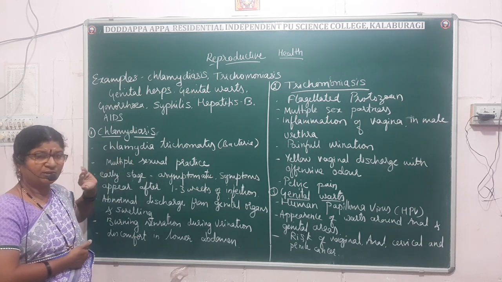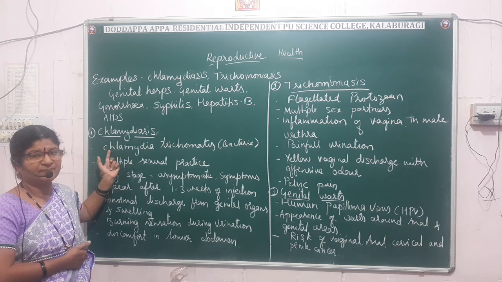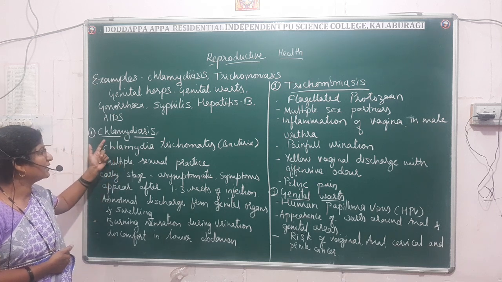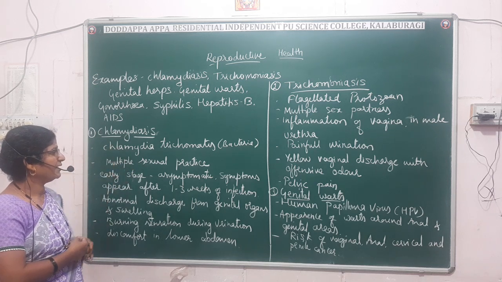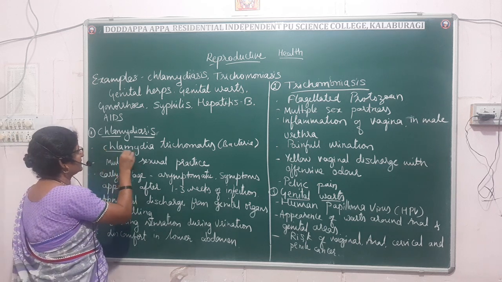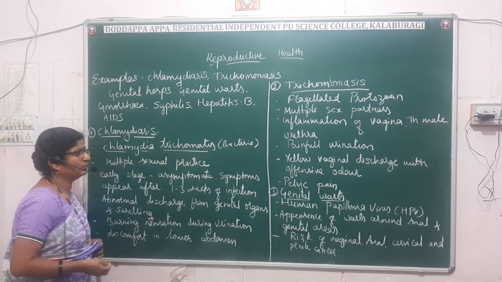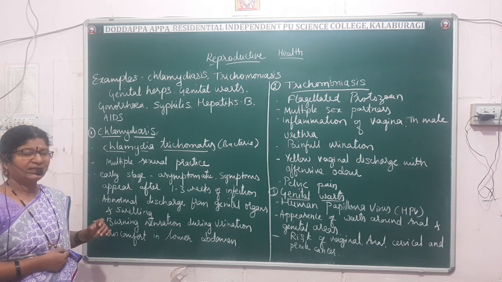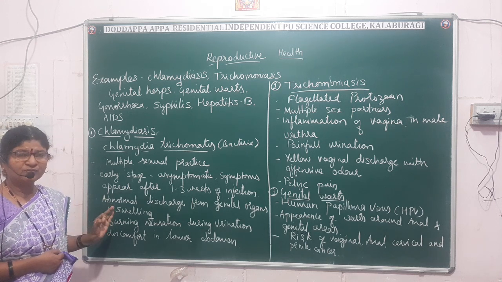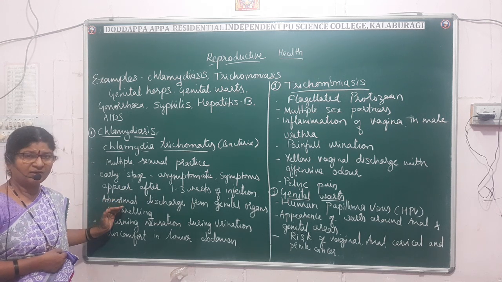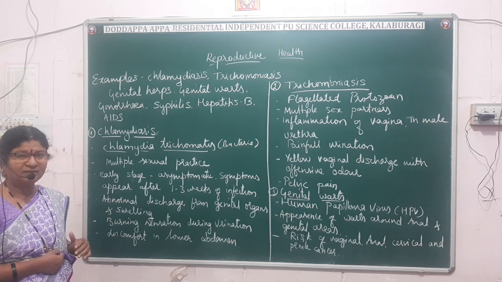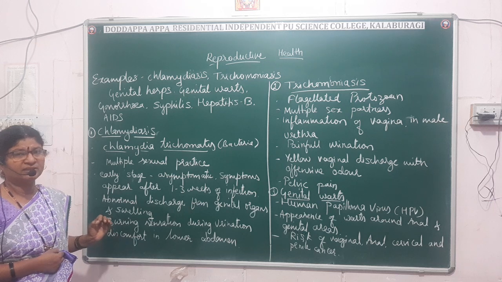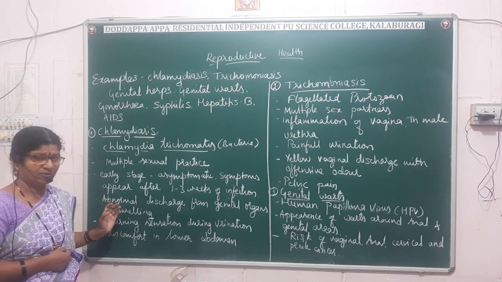What you have to remember is the causative agent. What is the causative agent for chlamydiasis? It is the bacteria called Chlamydia trachomatis. What are the important symptoms? Unusual discharge from the genital organs, discomfort in the lower abdomen, and burning sensation during urination. This you have to remember.